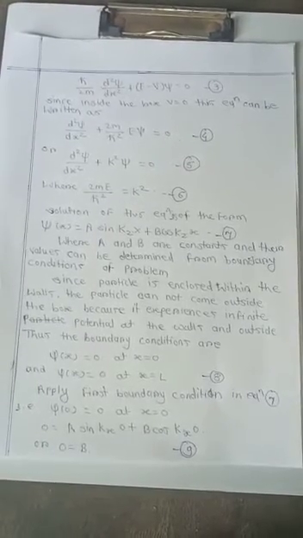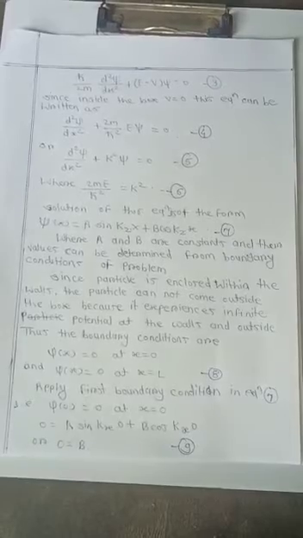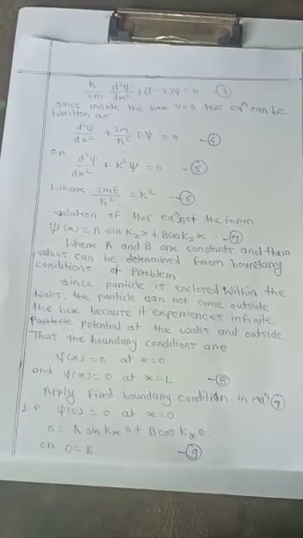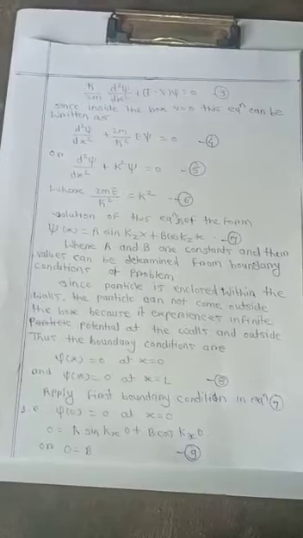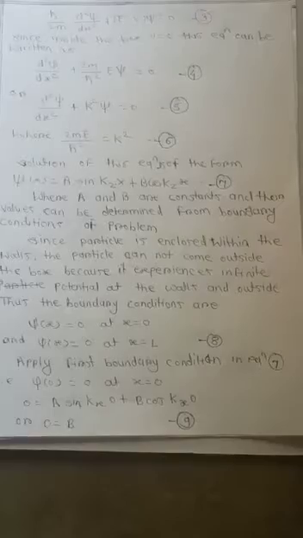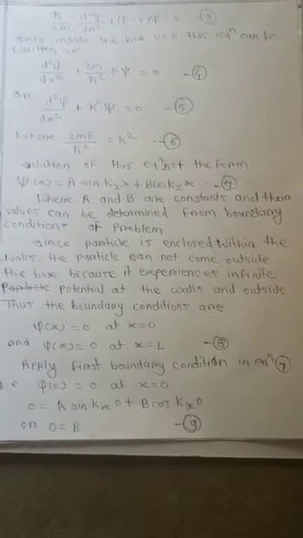Solution of this equation is of the form psi(x) is equal to A sin kx into x plus B cos kx into x. This is equation 7, where A and B are constants and their values can be determined from the boundary conditions of the problem.